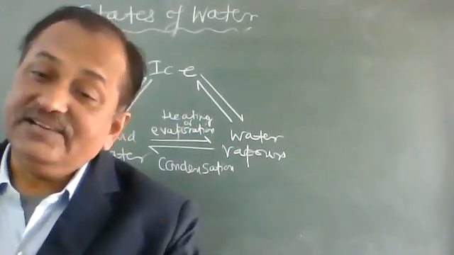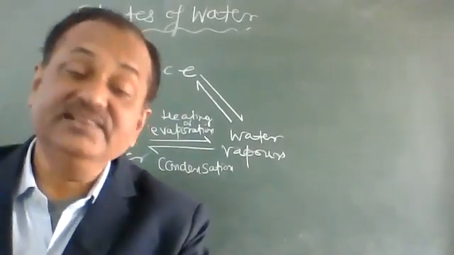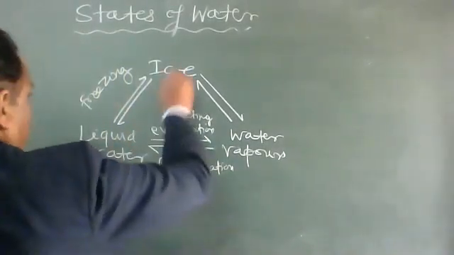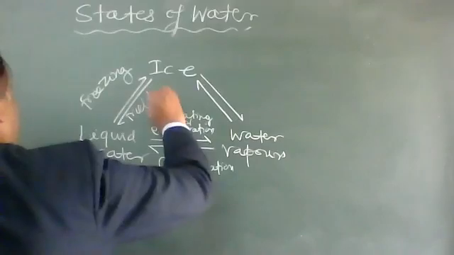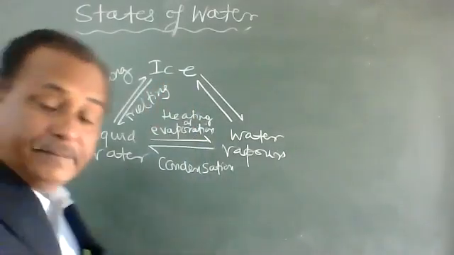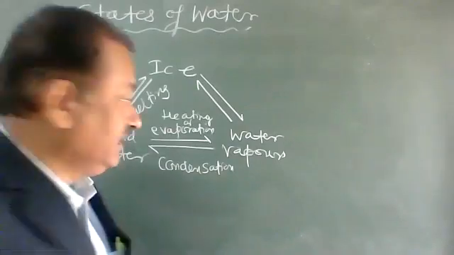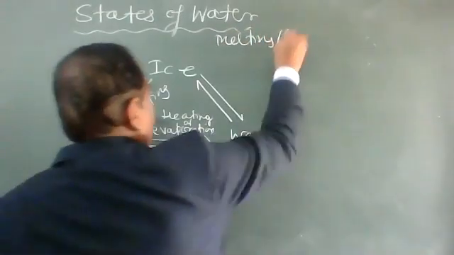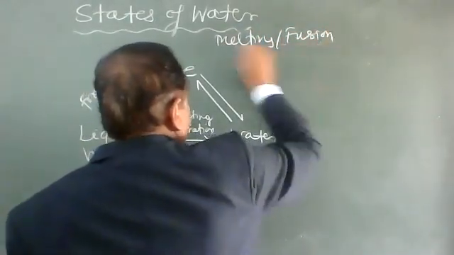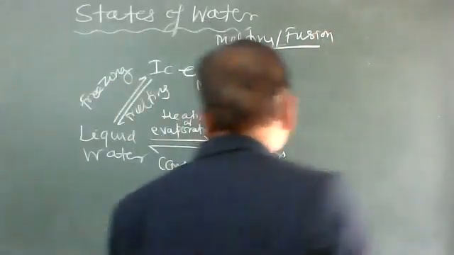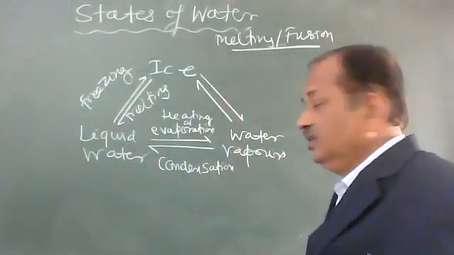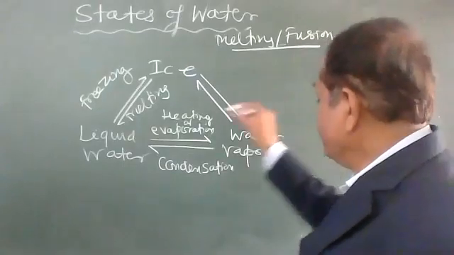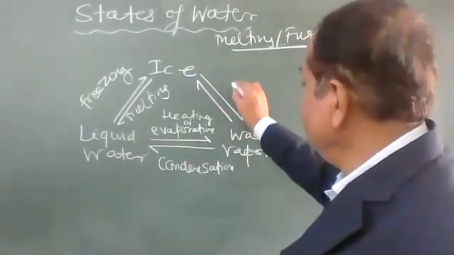Now it takes place at 0 degrees Celsius or below 0 degrees Celsius. Now ice is converted to liquid water by melting. Melting is also called fusion. Now coming to ice to water vapors, here it is evaporation.